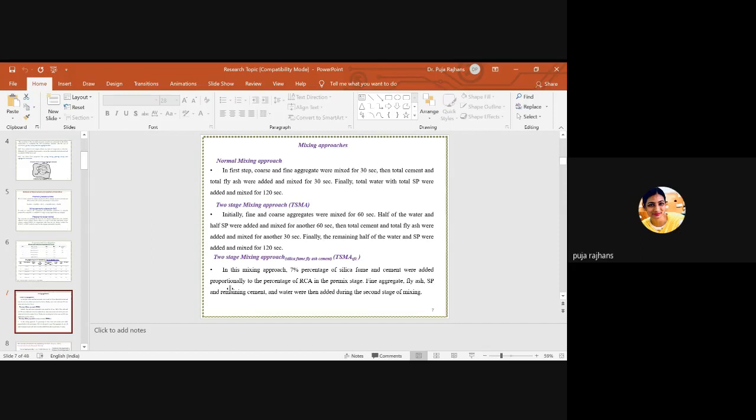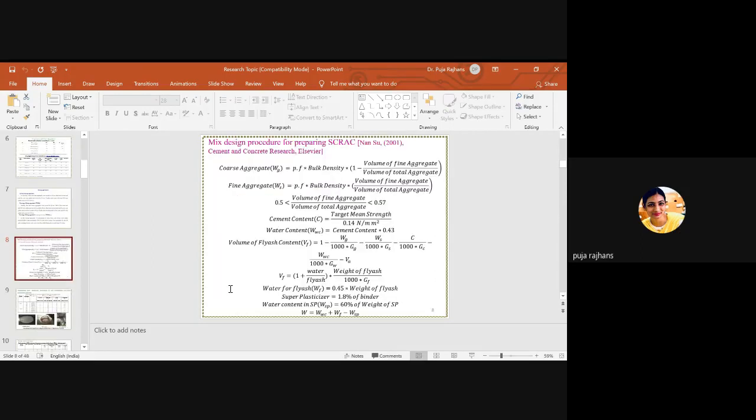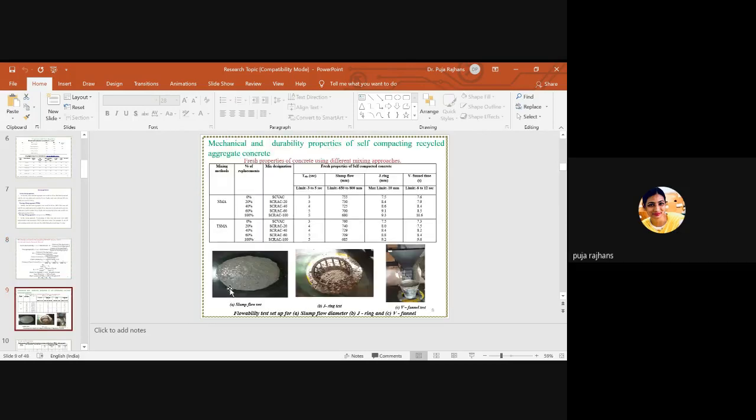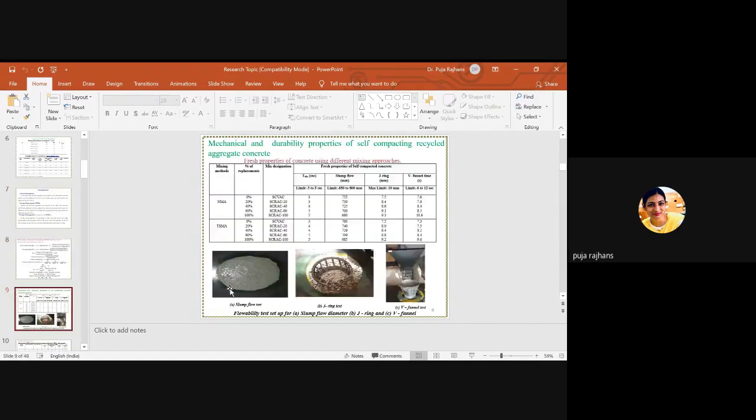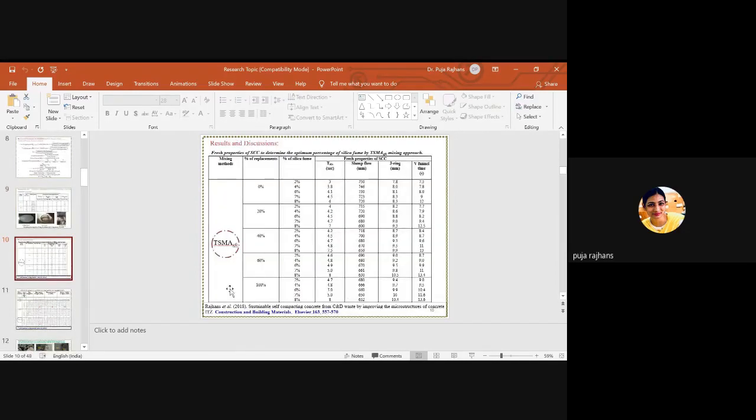Because my concern is to fulfill the fresh properties, this is the mix design procedure for the next mix design method. I just want to tell you why I have restricted the percentage of silica fume at 7%: I need to fulfill the fresh properties of self-compacting concrete, because I have used self-compacting concrete.